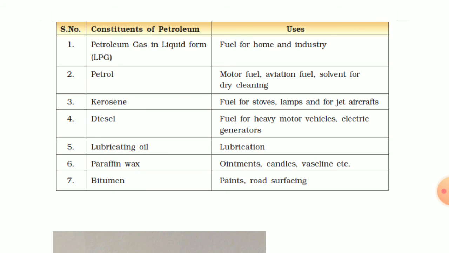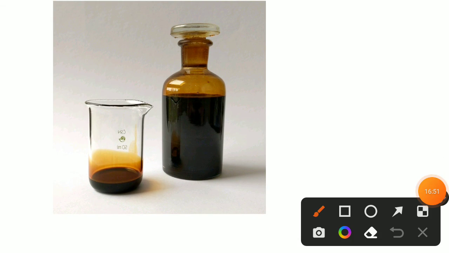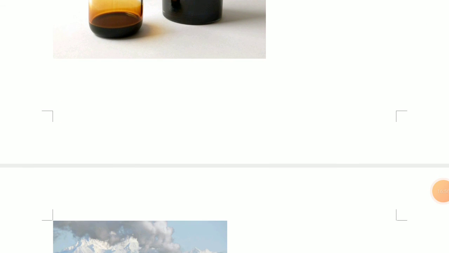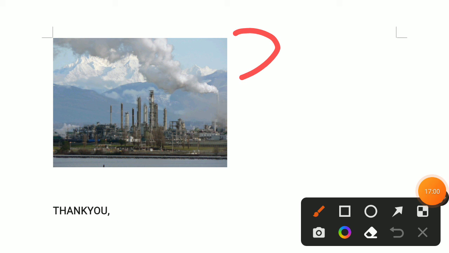Okay, then this is petroleum refinery, image of petroleum refinery. Petroleum refinery means separating the constituents of petroleum, which means we saw many constituents of petroleum like kerosene, diesel, petrol, paraffin wax, lubricating oils, etc. So they will be separated in the petroleum refinery.